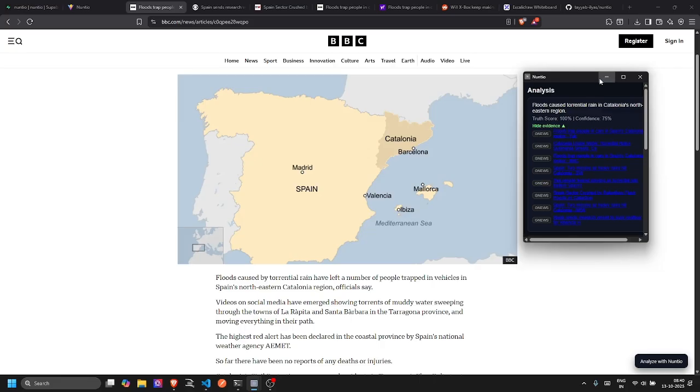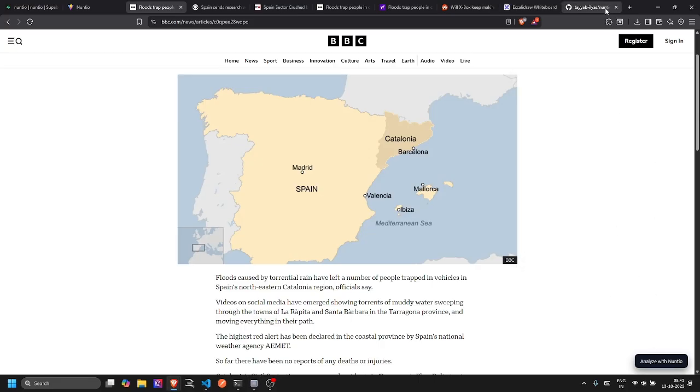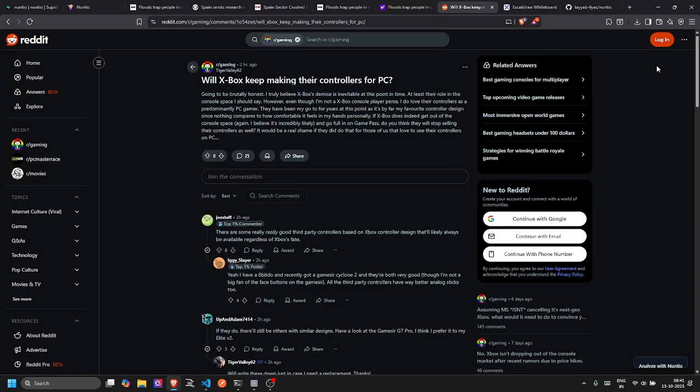Sorry if I didn't. You can access the button, or you can also just go here and do literally the same thing. This also works, by the way, with Reddit and stuff. So I can show you Reddit also. This is a Reddit post about Xbox keeping making their controllers for PC. I can just click on this and wait for a bit.